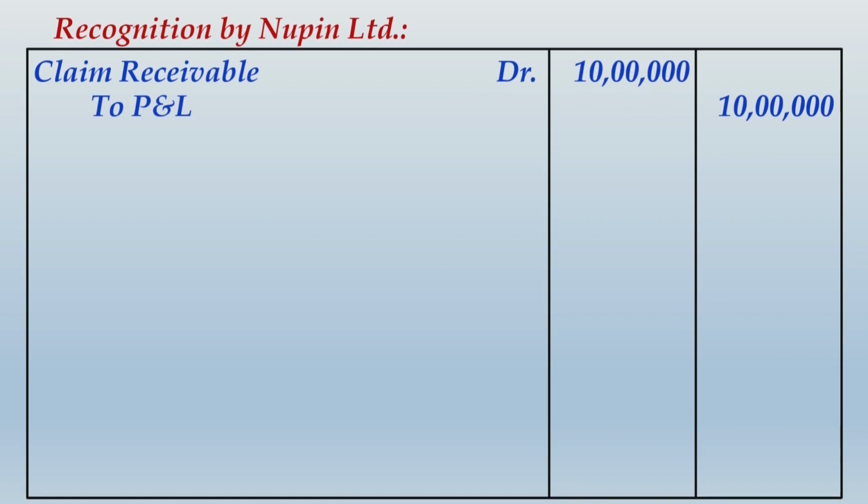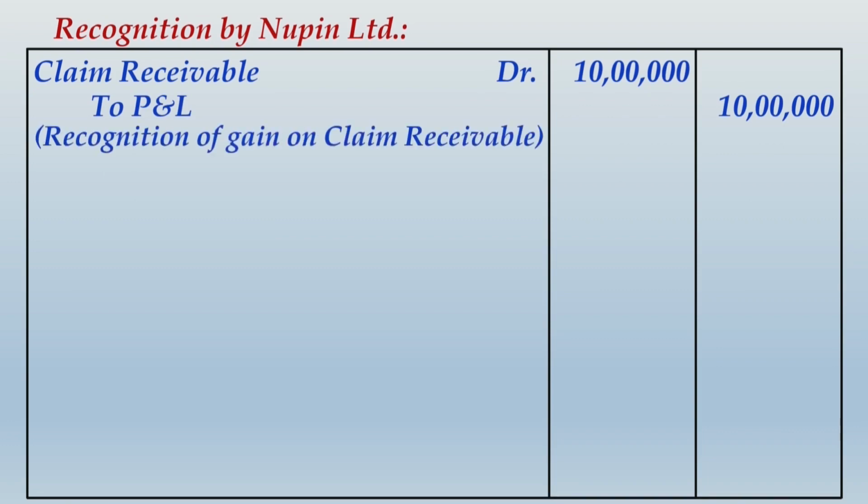Let us move ahead and look into how Newpin Limited will make this recognition of business combination. So first of all, it will record a new asset at this date, that is claim receivable, because this was not recorded by Newpin Limited earlier. And against this recognition of receivable amount, it will directly recognize a gain in the statement of P&L. So you would say recognition of gain on claim receivable.